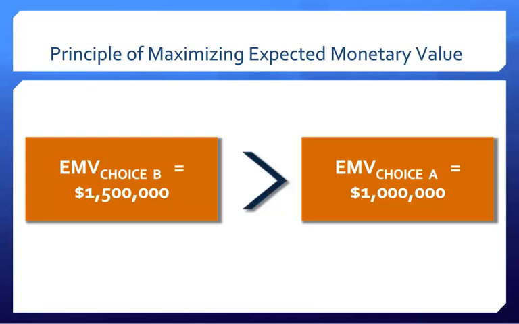Decision theorists who propose maximizing the expected monetary value would tell us that choice B, which is slightly higher than choice A, is the most rational choice because the expected monetary value of B is greater than that of A. Although the expected monetary value may be greater for B than A, is it truly the better choice?